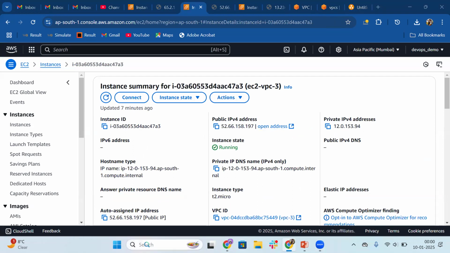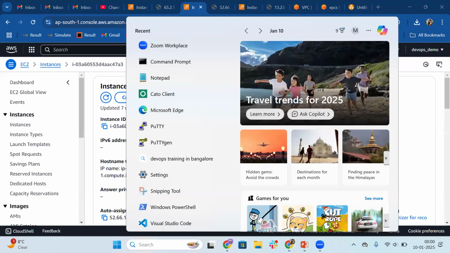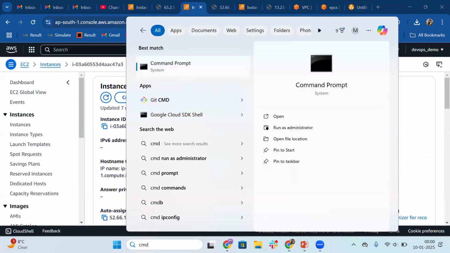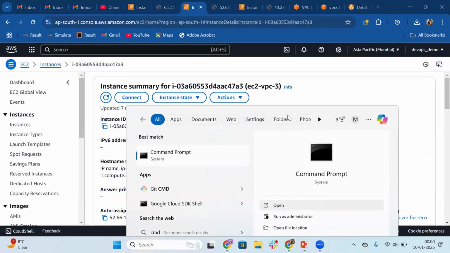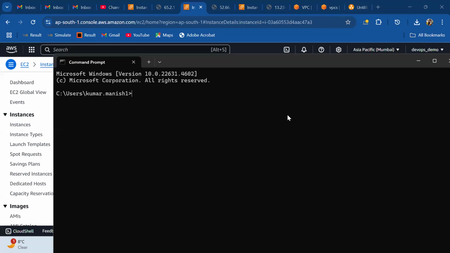So let me get into the CMD and we will establish the SSH connection, and then we will see the communication between these two with the help of private IP address, correct? This transit gateway IP pairing, all these give the secure communication with the help of private IP.